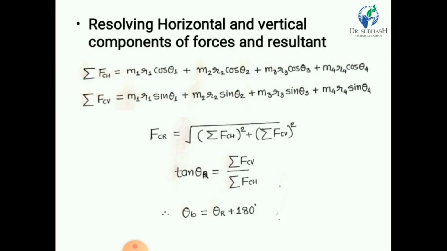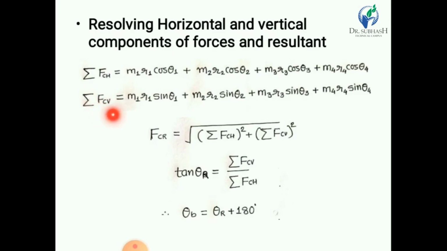The first centrifugal force is m1 r1, and for the horizontal component we consider cos theta 1. So it is m1 r1 cos theta 1 plus m2 r2 cos theta 2 plus m3 r3 cos theta 3 plus m4 r4 cos theta 4. Similarly, we resolve the vertical component.